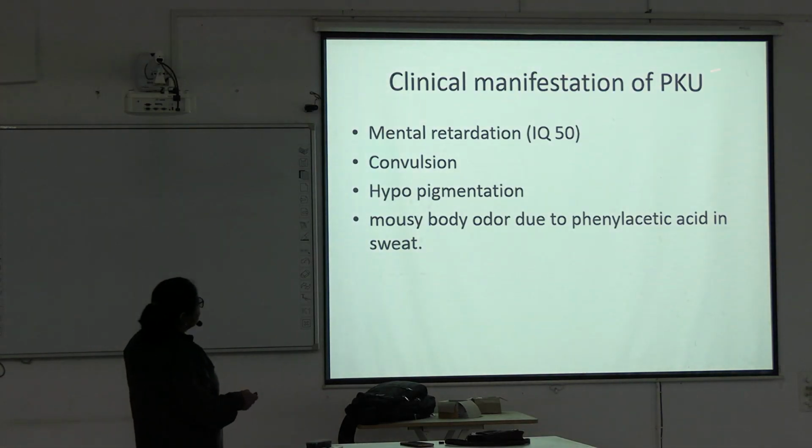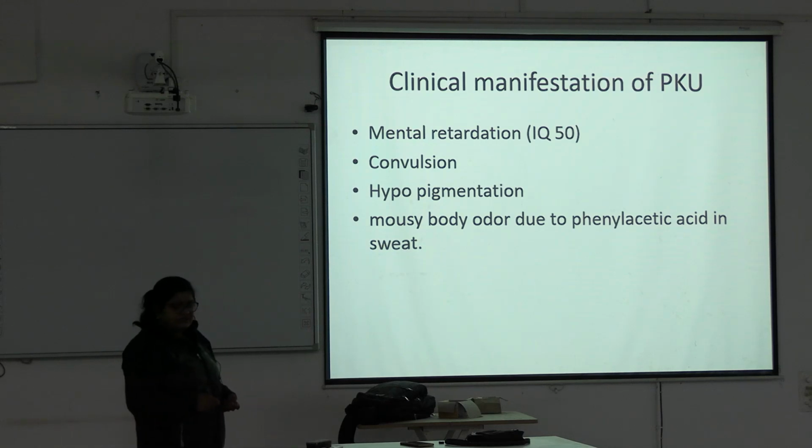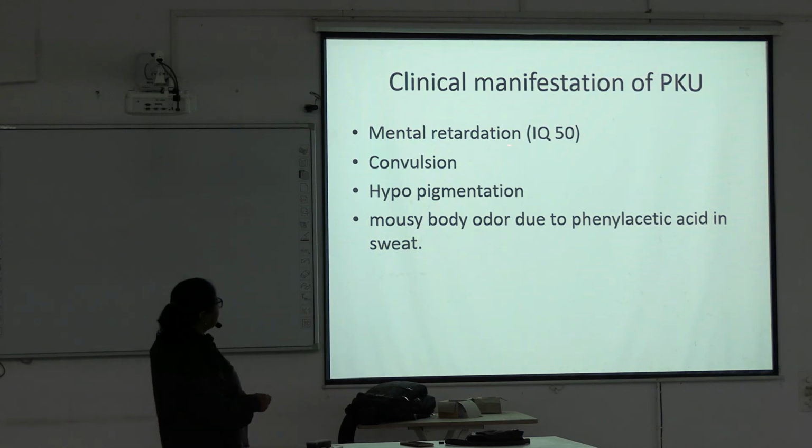Clinical manifestations of phenylketonuria: mental retardation with IQ level around 50. Usually a normal person's IQ level is more than 80. Here it is 50. Mental retardation, convulsion, hypopigmentation, and mousy body odor due to phenyl acetic acid in sweat.